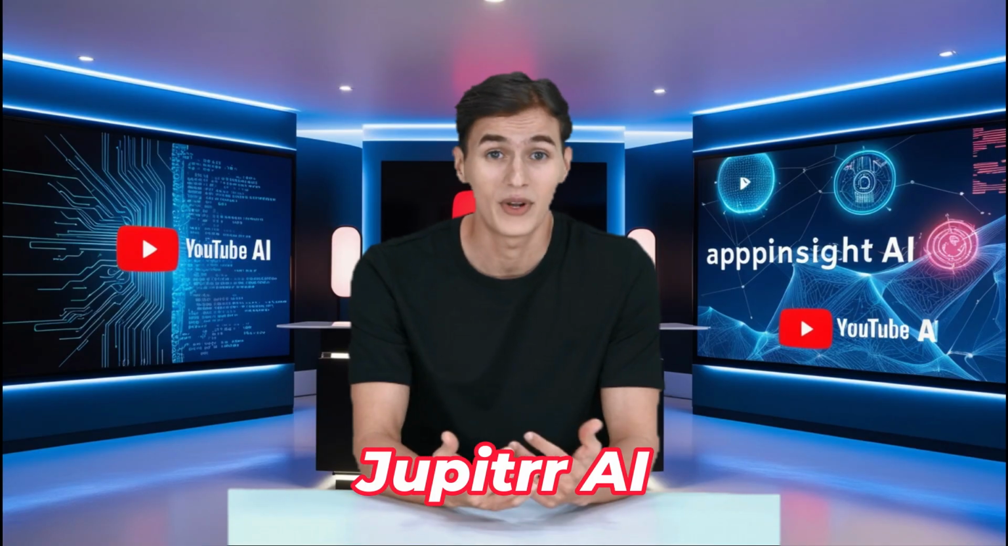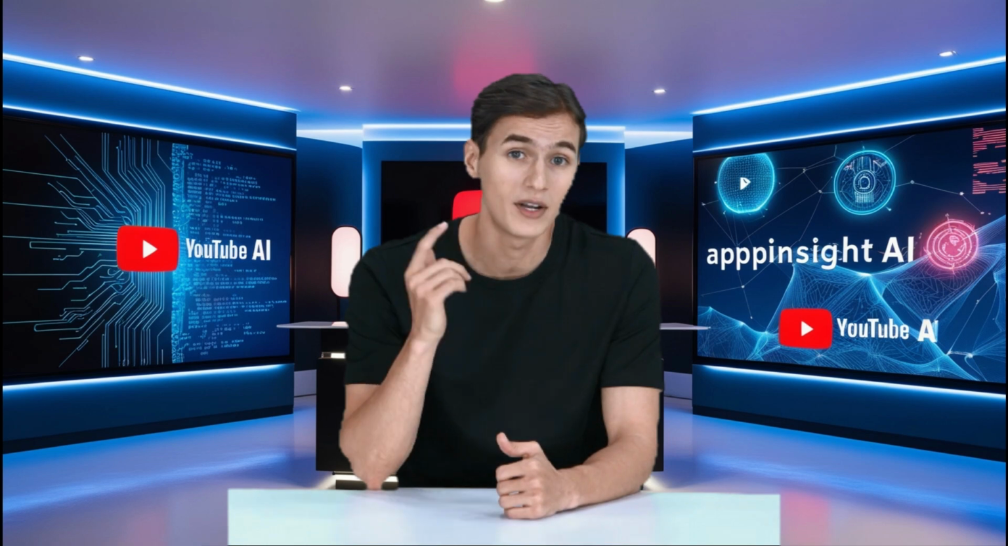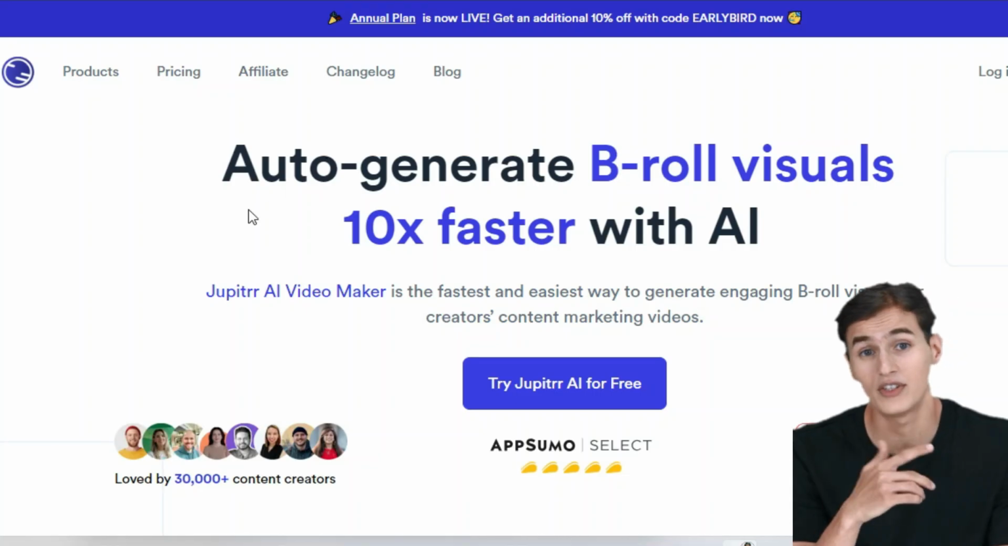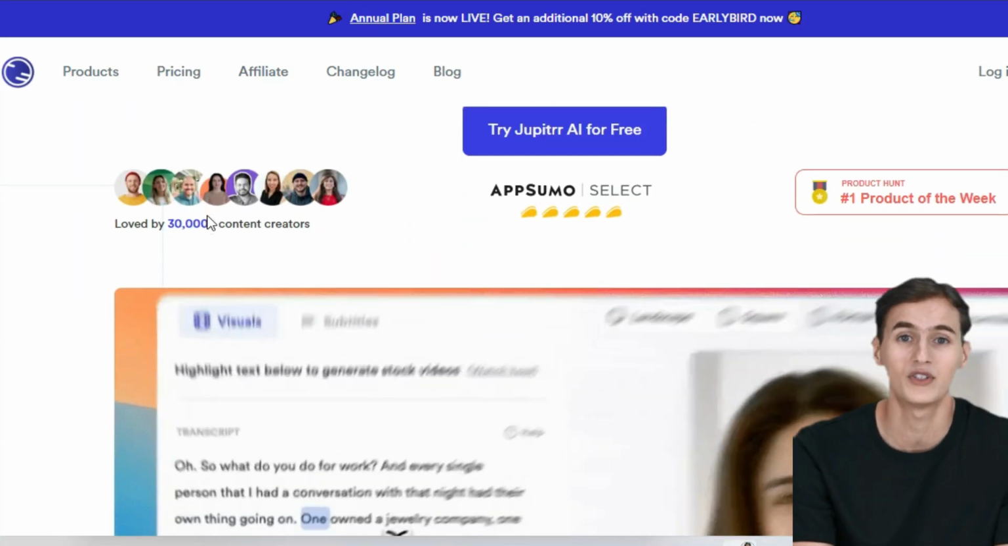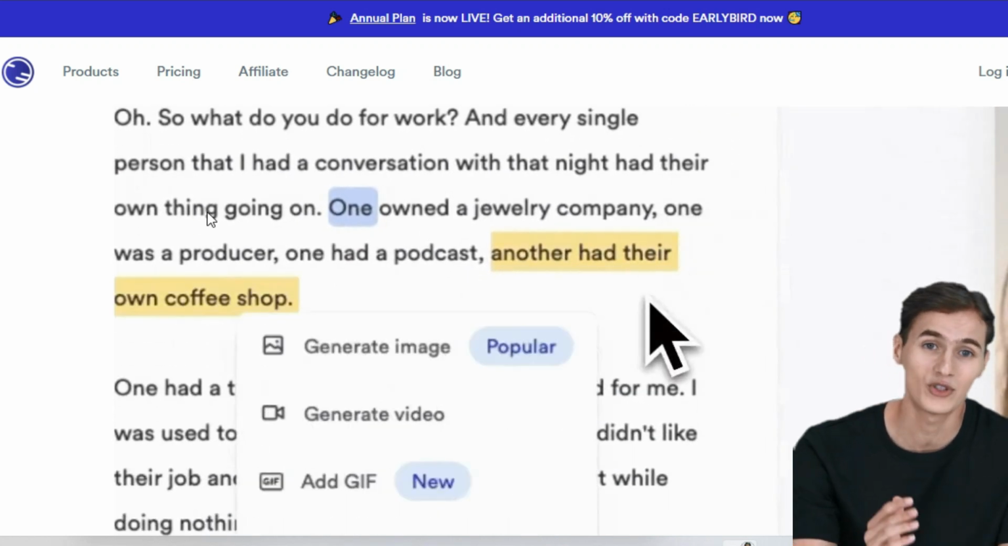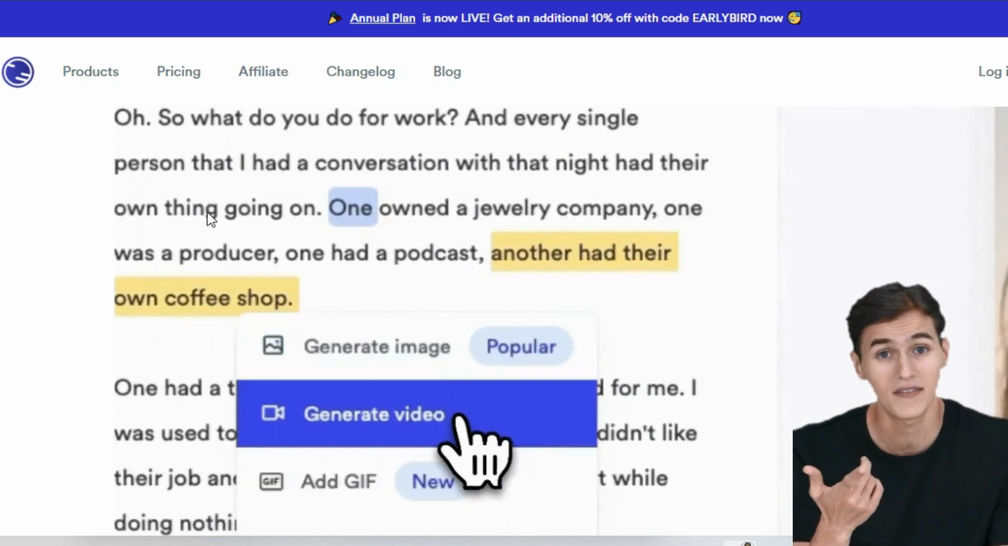This tool takes video creation to the next level. Imagine turning your audio into a complete video with relevant stock footage, automated subtitles, and more, all in just a few clicks. It's like having your personal editor that works 24 hours a day, 7 days a week.